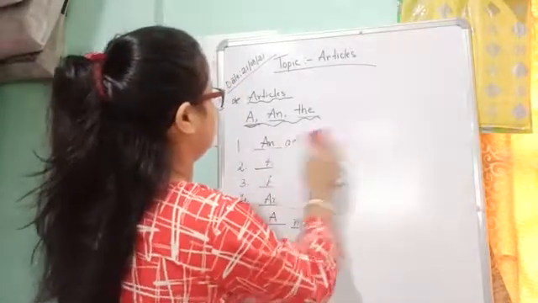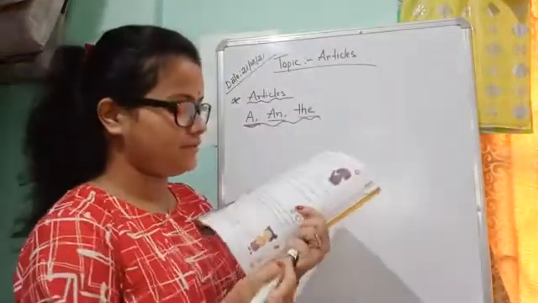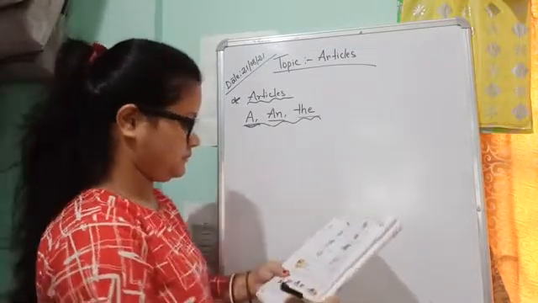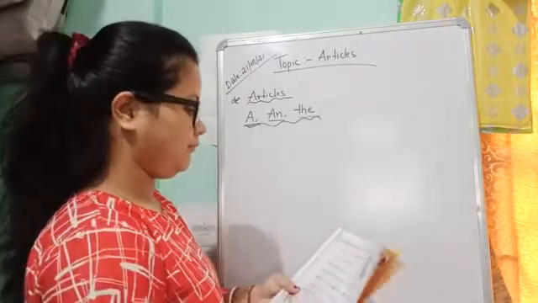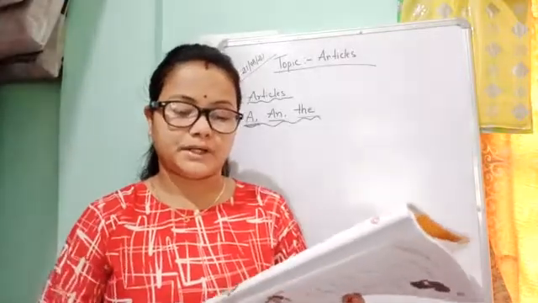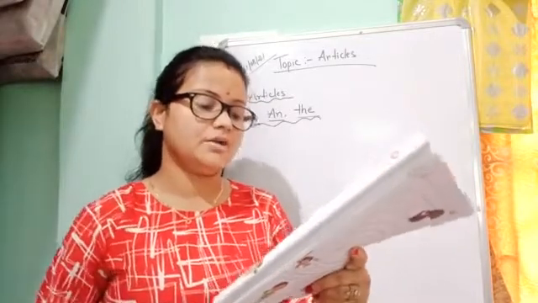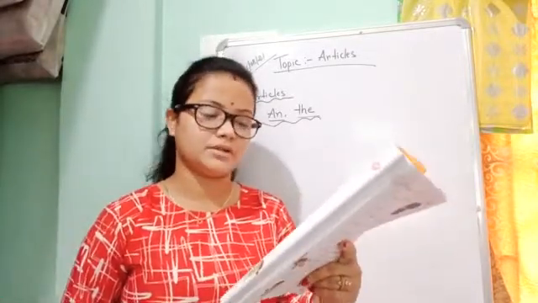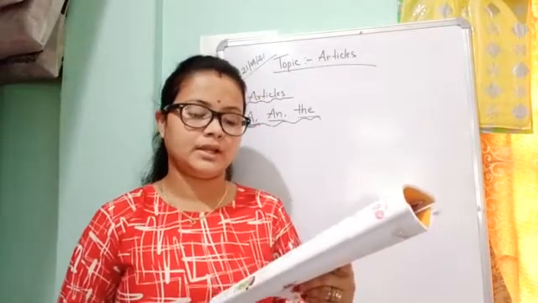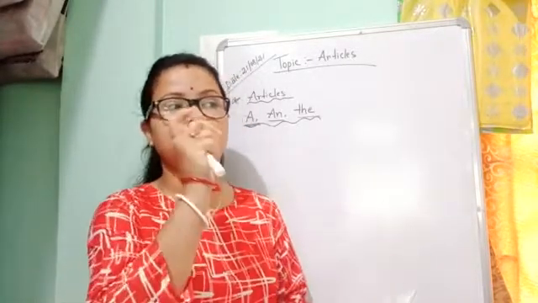Now come to the next article, that is the. Examples of the. When we use the article the, it is used to talk about a particular thing. Look at page number 48. The girl is saying, I want a book. Another girl is saying, which book? Which book do you want? Again the girl says, the green book.